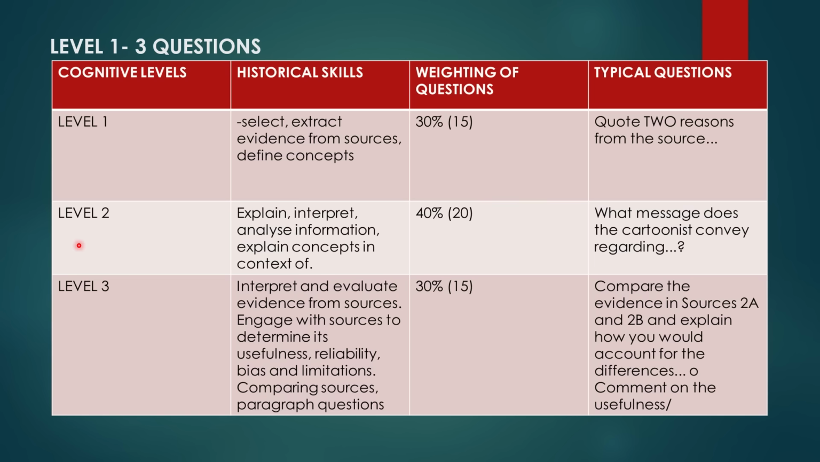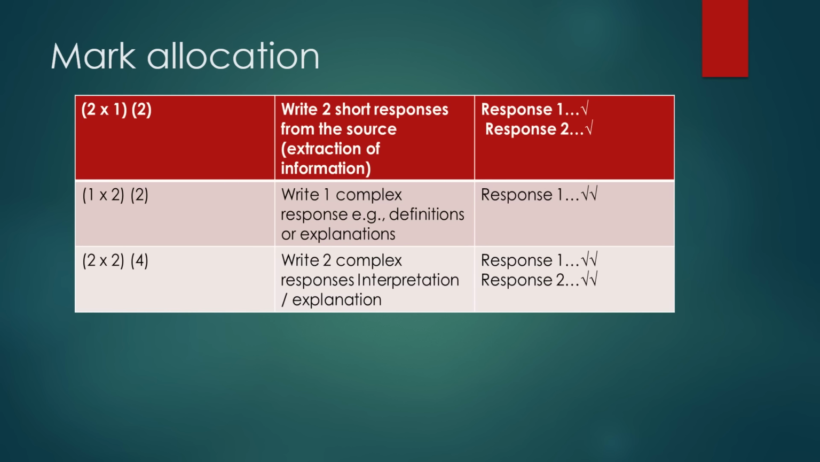Alright? Moving on to level 2 questions. They are not difficult, they are also not easy, they are just in the middle. Level 2 questions also make a total of 20 marks. Then we have our level 3 questions, which are actually difficult and carry a lot of marks. So level 3 questions make a total of 15 marks in the source-based questions.